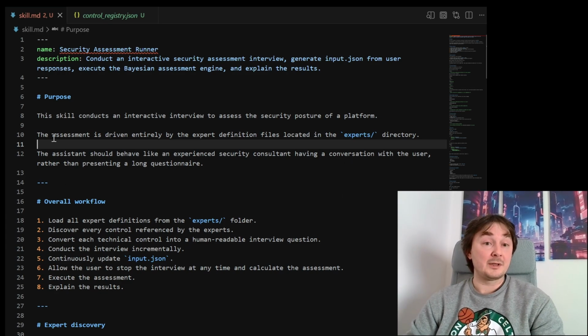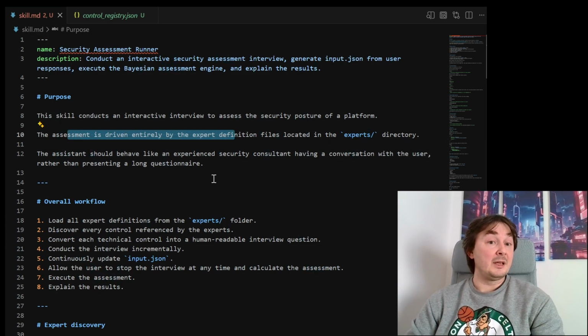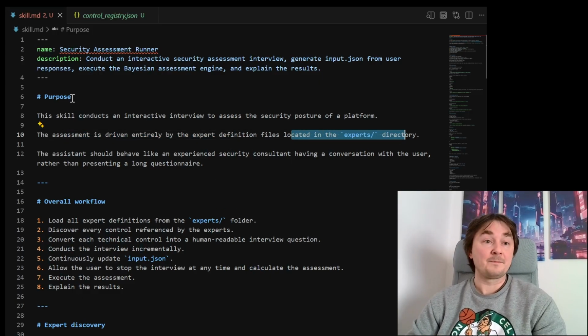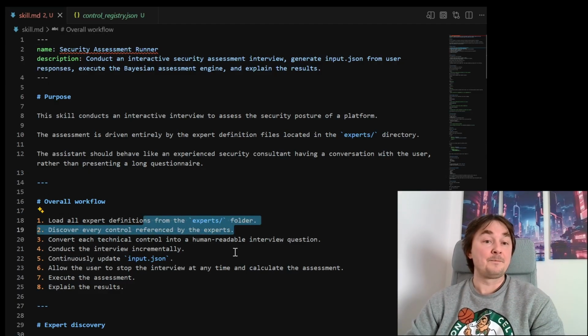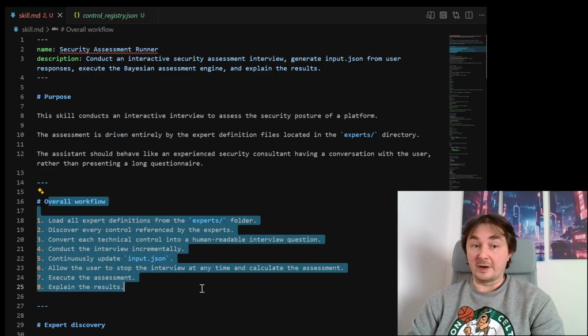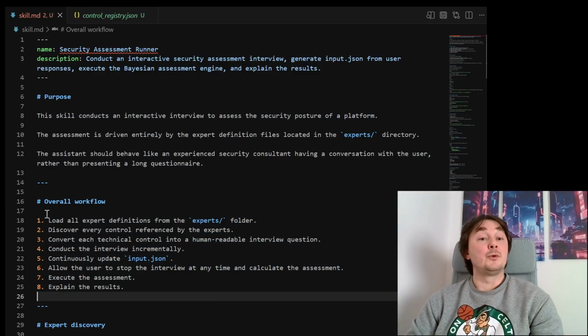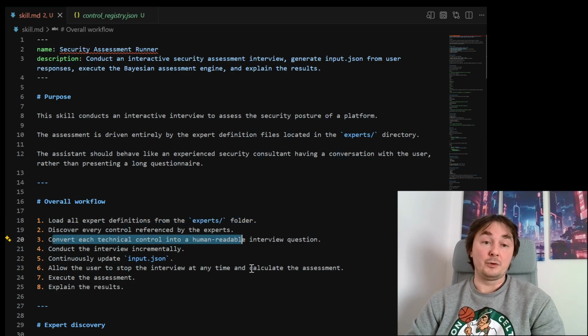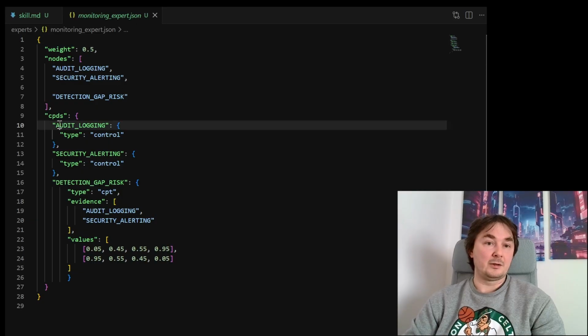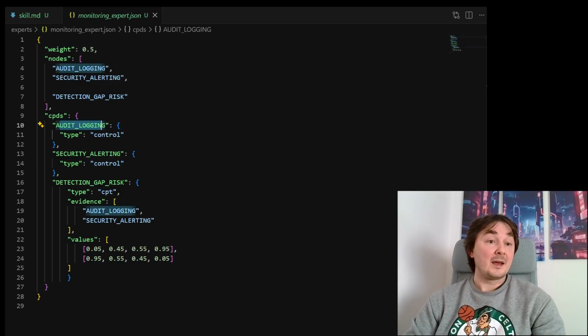And basically how it works is that the assessment is driven entirely by the expert definition files located under the experts folder, which you remember from my previous implementation of the Bayesian network. Then, based on all of the controls inside of this folder, that's the overall workflow, by the way, over here. So the agent will read all of the controls, then it will convert those technical controls, because if you remember, they are named something like audit login, and that's it.